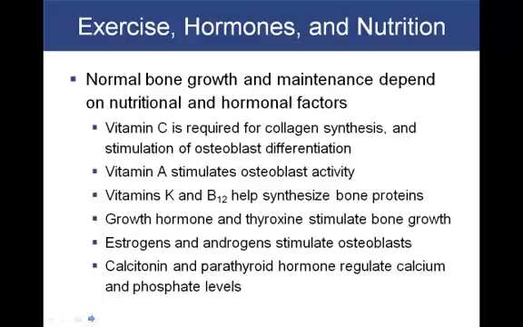Other substances that are needed for normal growth and maintenance include vitamin C. Vitamin C is important for collagen synthesis, as well as for the stimulation of osteoblast differentiation. What will an osteoblast differentiate into?